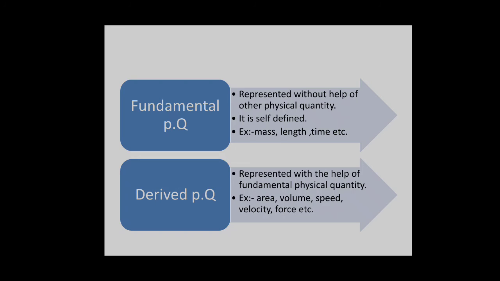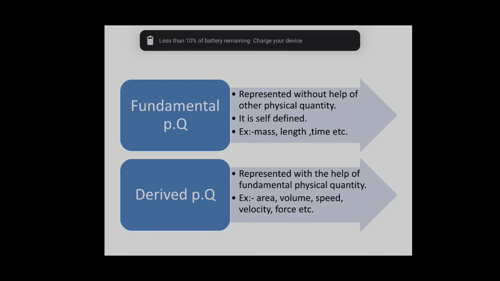Let's go to the derived physical quantity. Those physical quantities which are represented with the help of fundamental physical quantities. For example, area. You can see area is length cross breadth, where length is a fundamental physical quantity and breadth can be called length also. So breadth is also a fundamental physical quantity. So area is a combination of length cross length, that is only fundamental physical quantities.